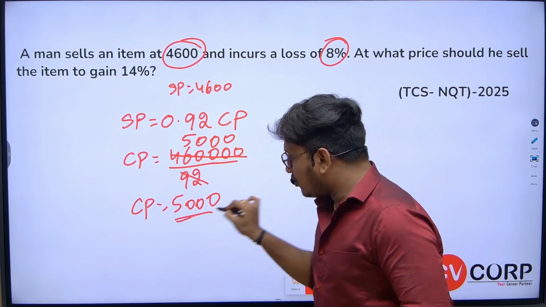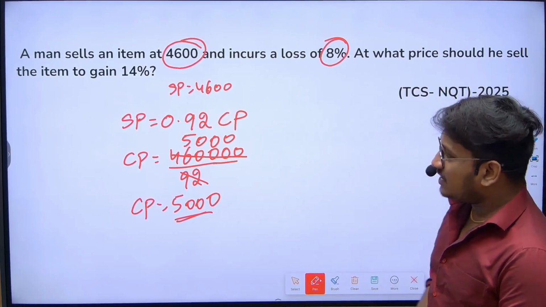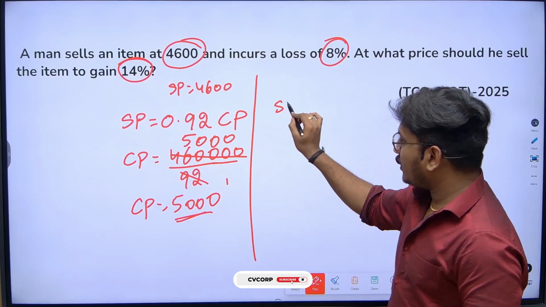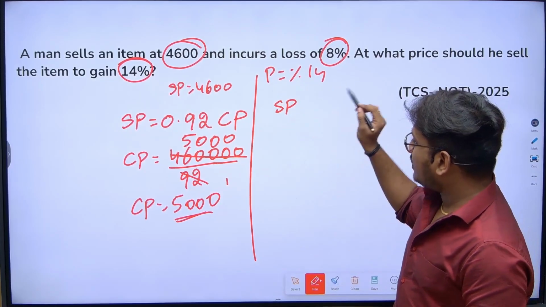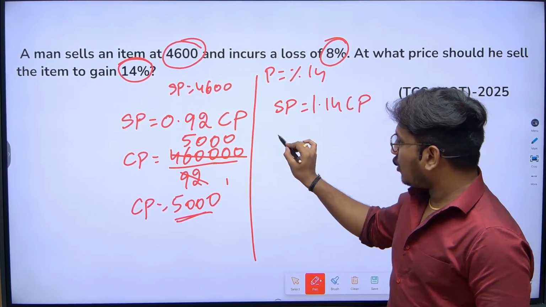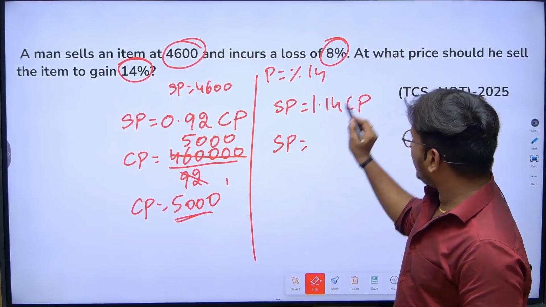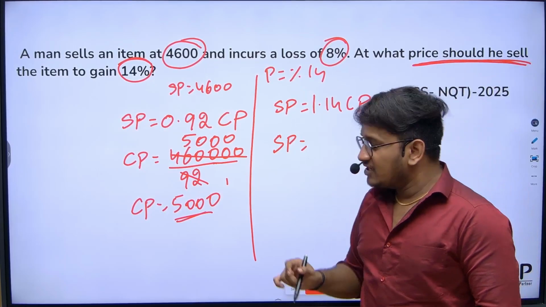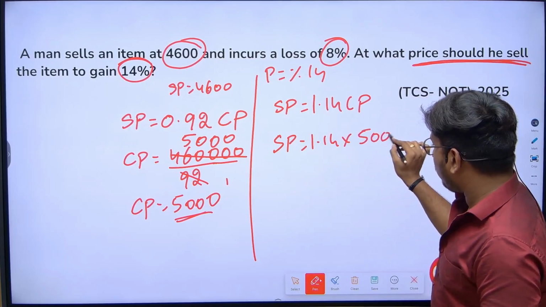After getting the cost price of 5,000, what is the condition given here? At what price should he sell to get a gain of 14%? We just discussed how to frame the relation for a profit of 14%. Here selling price is equal to 1.14 times cost price. We already know the cost price is 5,000, so we can find the selling price. They are asking us to find the selling price, so write 1.14 into 5,000.